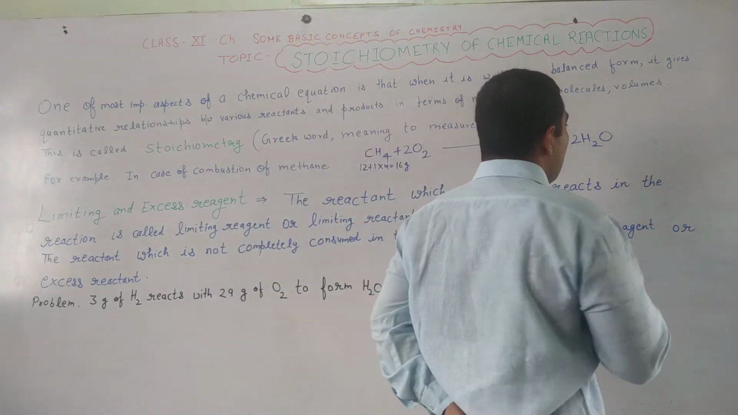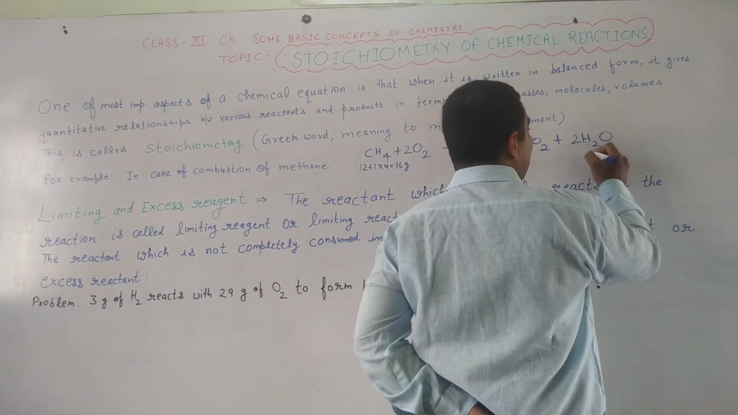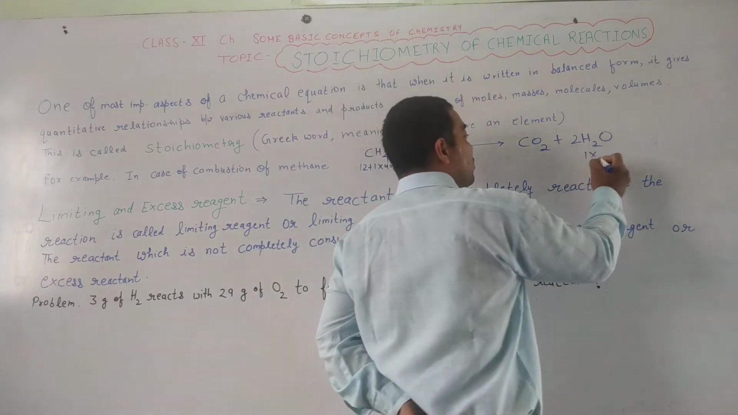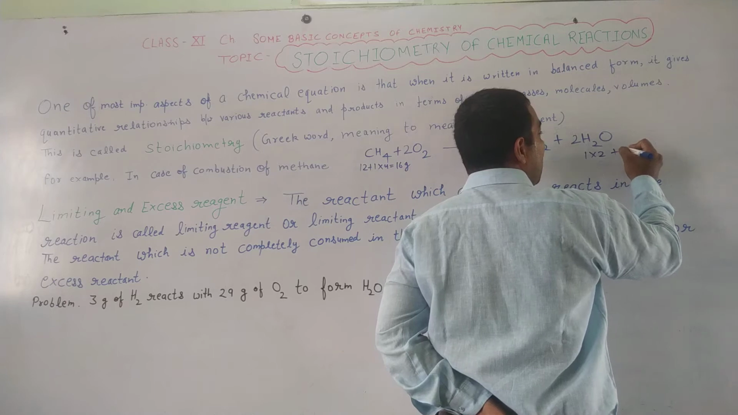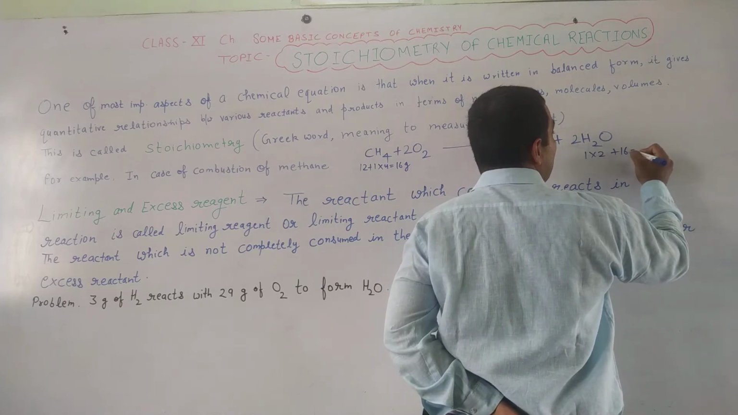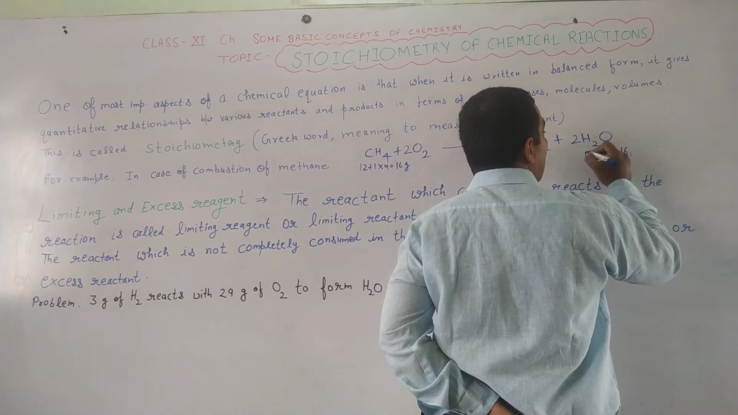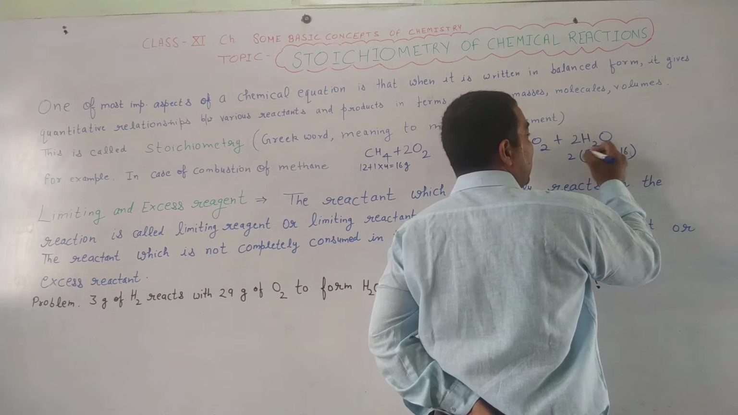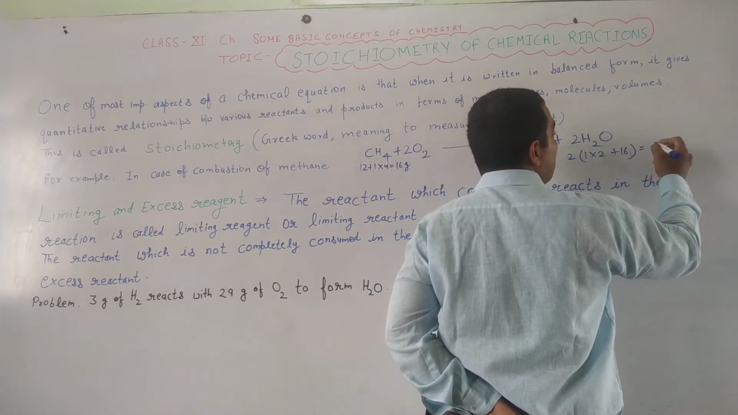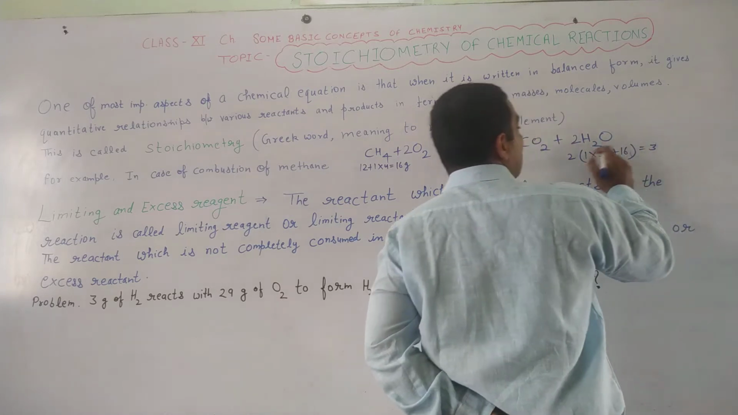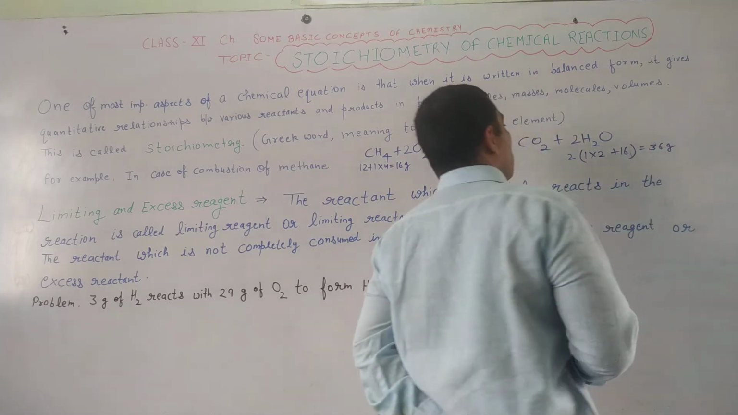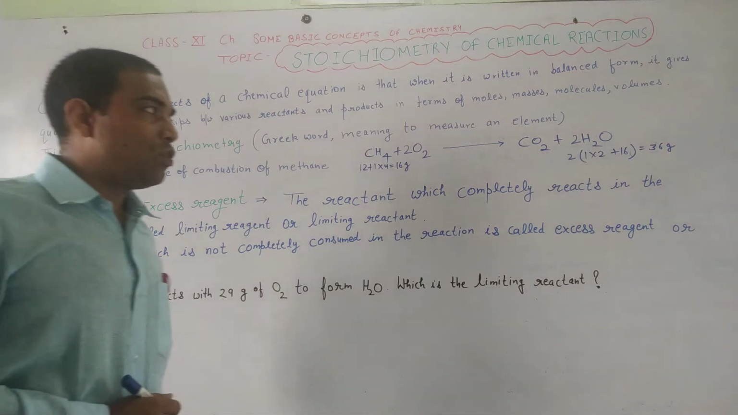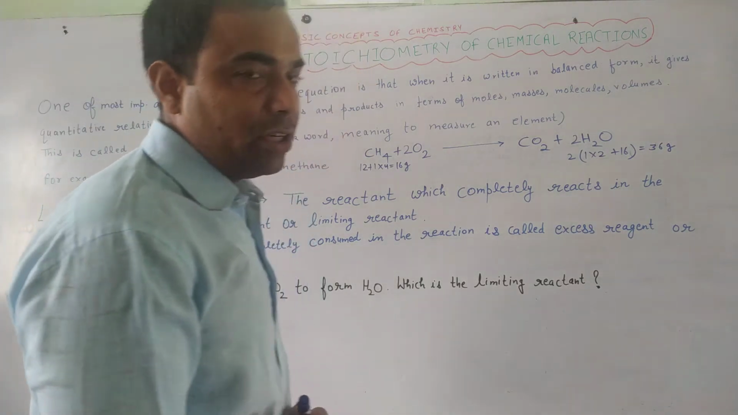Now think about the molar mass of water. Water has the formula H2O. So the atomic mass of hydrogen is 1 multiplied with 2 and oxygen has atomic mass 16, so it will become 18 gram. But we will have to multiply it with 2. That's why it will become 36 gram. So it means 16 gram of methane burnt in the presence of oxygen produces 36 gram of water.